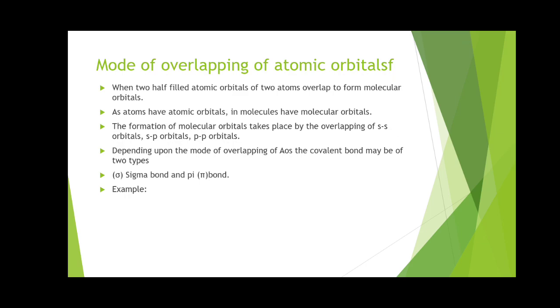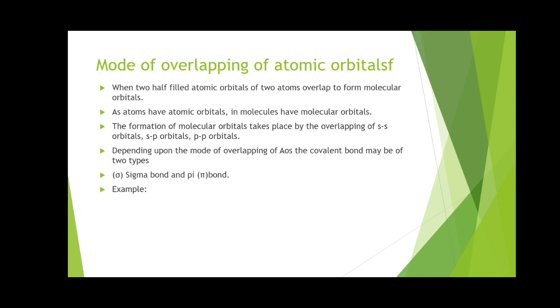That means when 2 atomic orbitals of 2 different atoms, or of the same atoms, each contain a single electron, both electrons require pairing. At that time they share their electrons to form the molecular orbital.